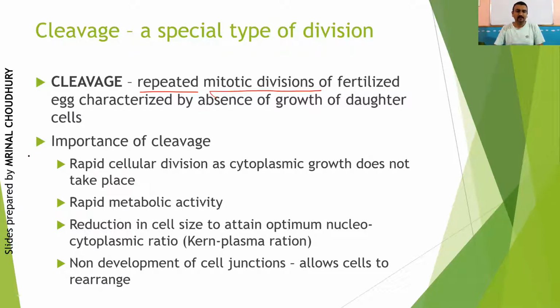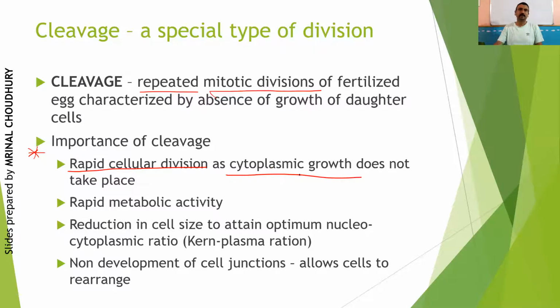First point: a rapid cellular division takes place and there is no cytoplasmic growth at all. Very, very important point, right? As a result, the overall size of the growing embryo does not increase in the initial stage. Later on it will increase, but in the initial few divisions it does not.